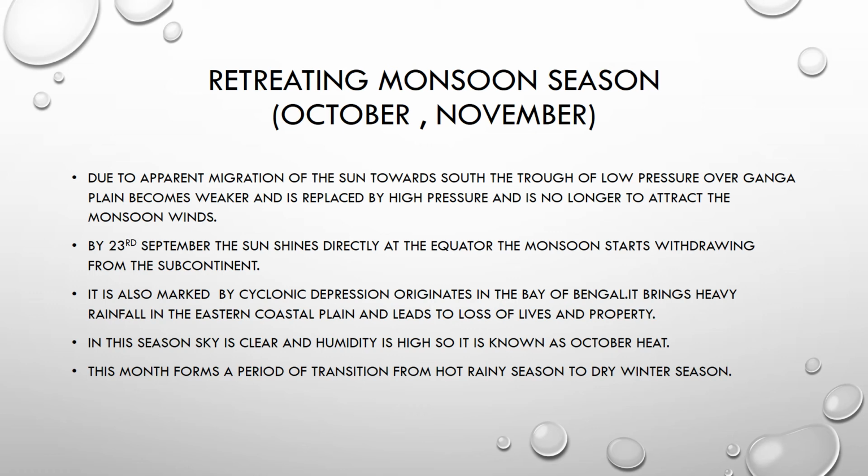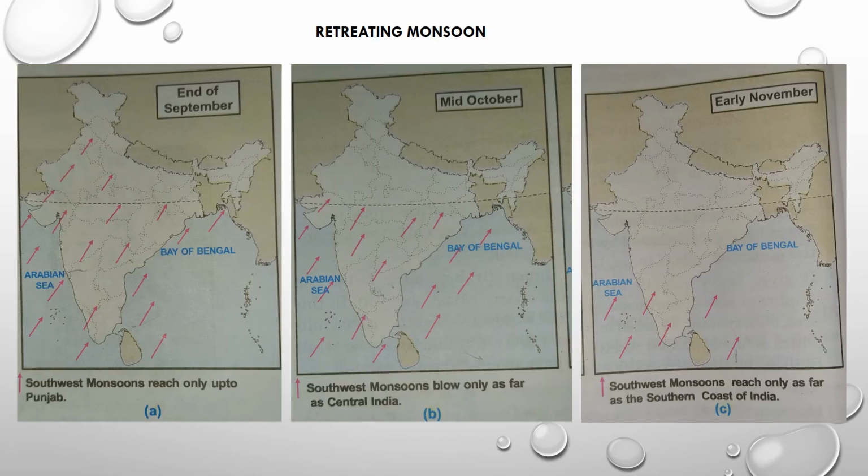It is also marked by cyclonic depressions originating in the Bay of Bengal. It brings heavy rainfall in the eastern coastal plain and leads to loss of life and property. In this season, sky is clear and humidity is high, so it is known as October heat. This month forms a period of transition from hot rainy season to dry winter season. Here are the three maps. You can see how the retreating monsoon is taking place at the end of September. The next one is mid October and early November.